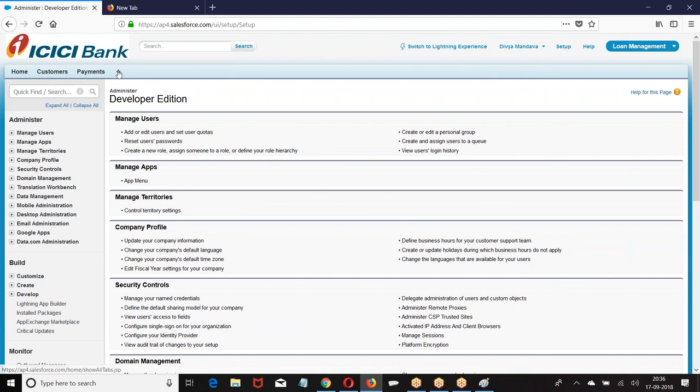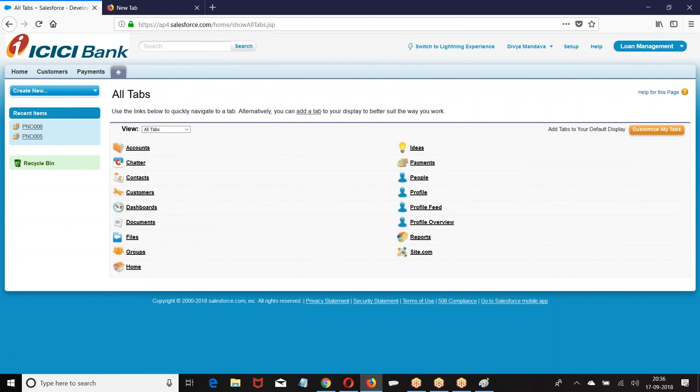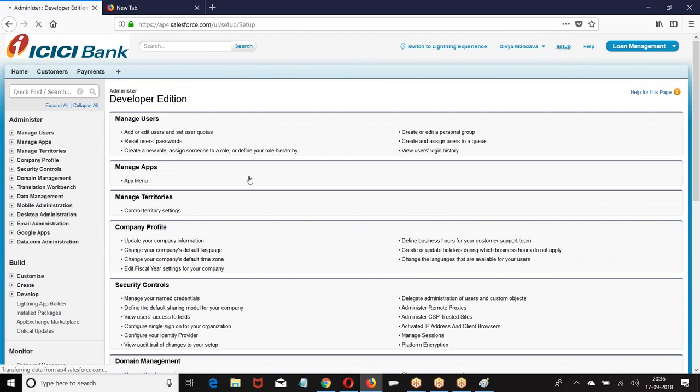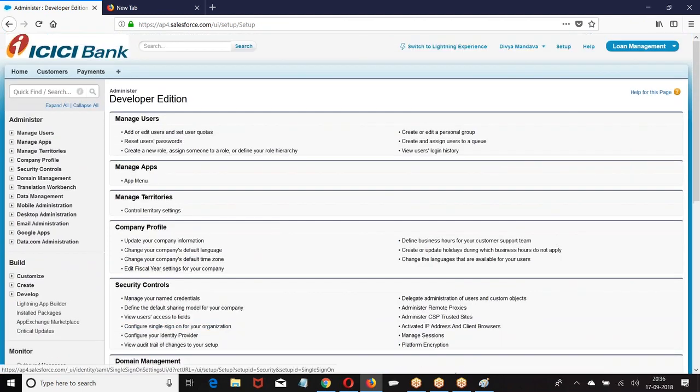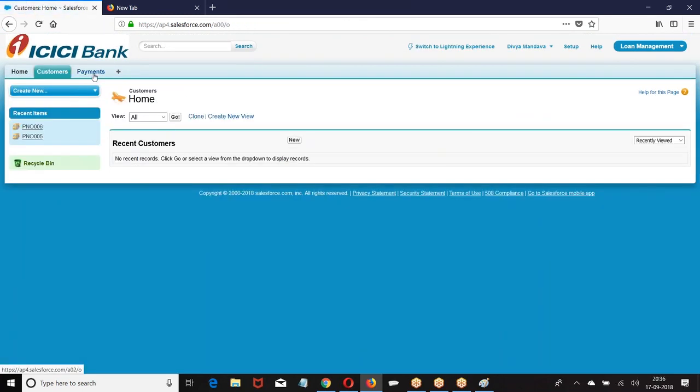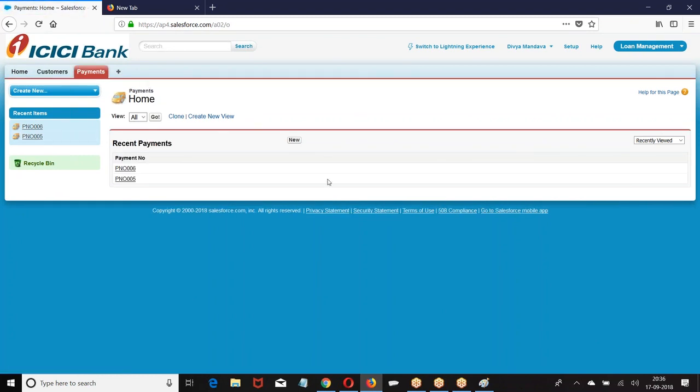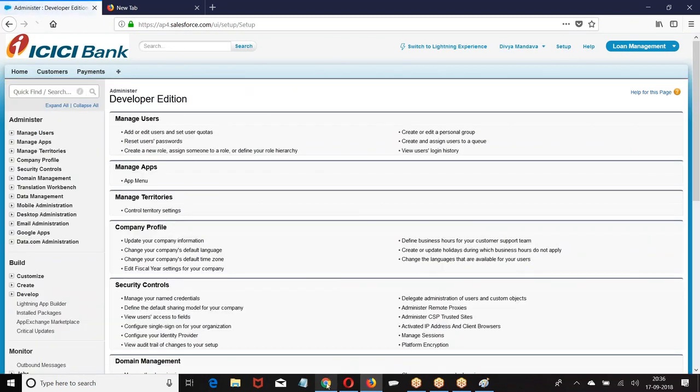Go to setup. Still don't have the permission. What is the object I gave? Loan. The problem is loan and the candidate had some relation, I guess. Okay. Fine, no issue. Let me go back again.